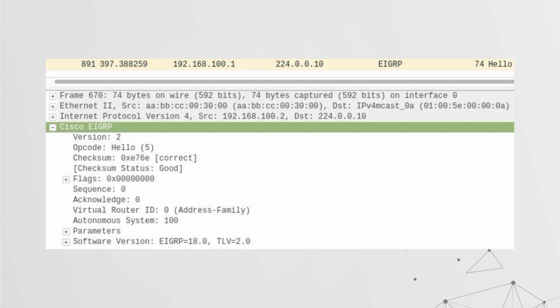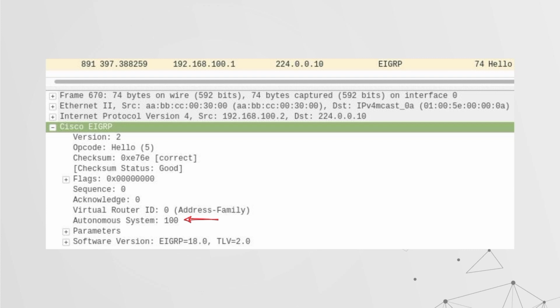And if we take a look at the very first packet we've captured, it's an EIGRP hello packet, right? And so when we've got these packets coming in, there are certain fields we want to look out for, because we need these same values for our router if we would like to neighbor up or perform an attack. In the case of EIGRP, the very first thing that we want to take note of is the autonomous system number. In this case, it's 100, so we would have to configure our router to have the same autonomous system number